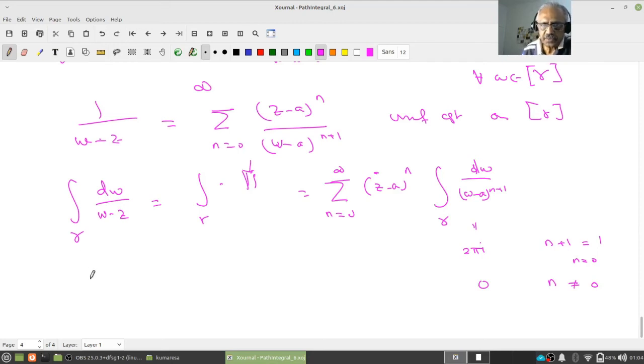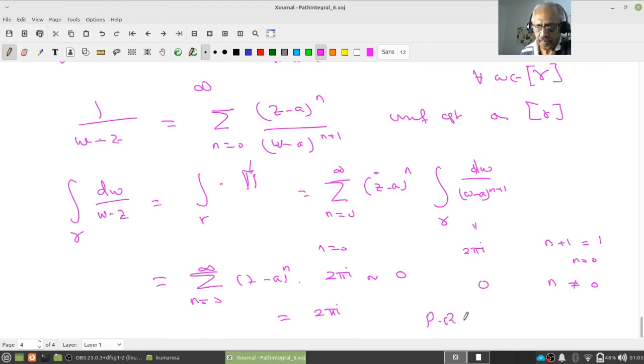Therefore this object turns out to be the sum of (z minus a) to the power n into either 2 pi i when n equals 0, otherwise 0. When n equals 0, this is 1, therefore I get 2 pi i. At all other points, this is something times 0, therefore it is 0. Do you follow that? Please pause, review, proceed.